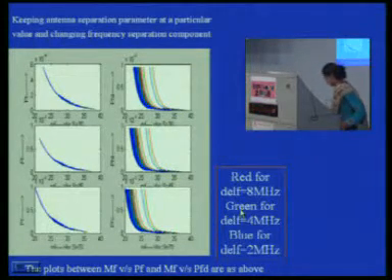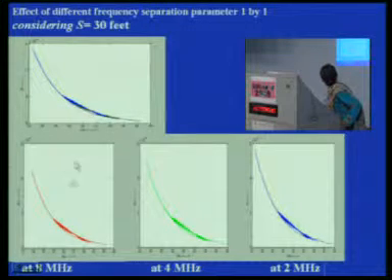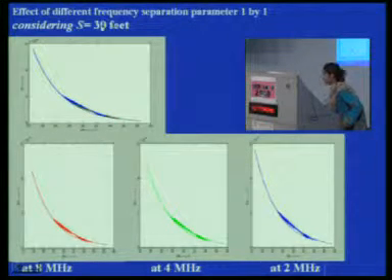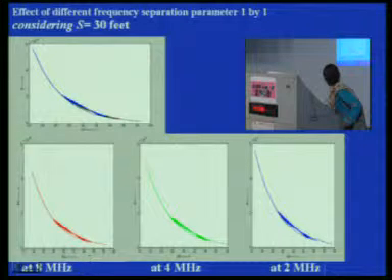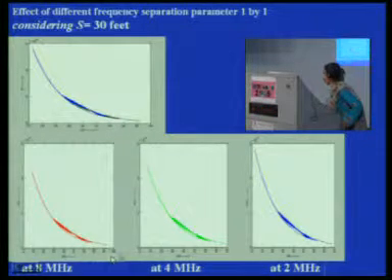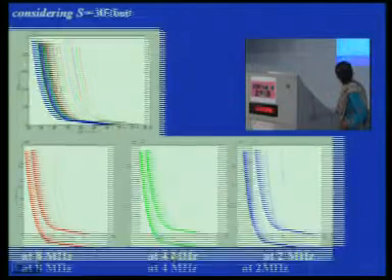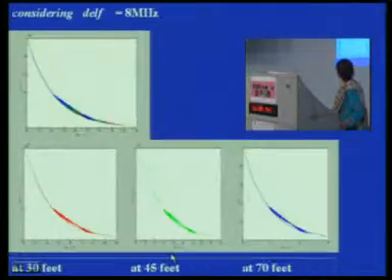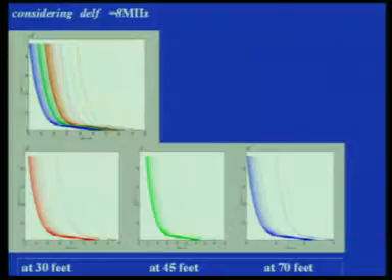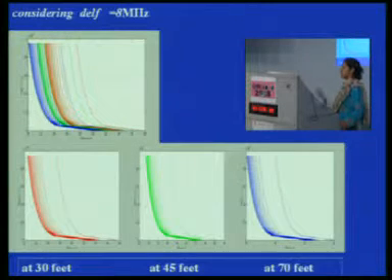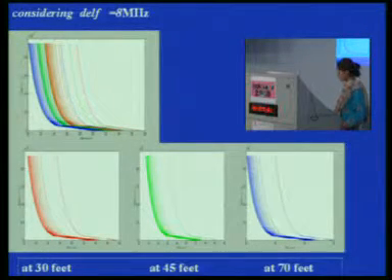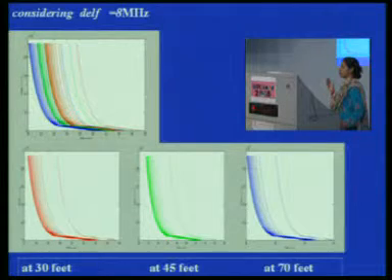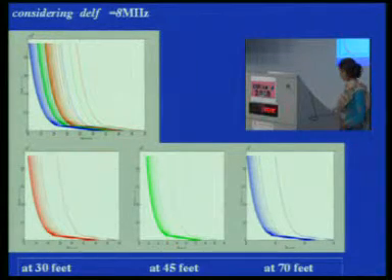Looking more precisely at the results, it showed that at 8 megahertz, keeping s at 30 feet, we are getting MF approaching 40 rather than at 4 and 2. All these results show that at 8 megahertz we were getting the best results. While keeping del f constant and changing the s parameter, we again got that at 30 feet we were getting the best results. That is, the MF approaches 40 more at 30 feet rather than at 45 or 70 feet. Let's move on to the comparisons.